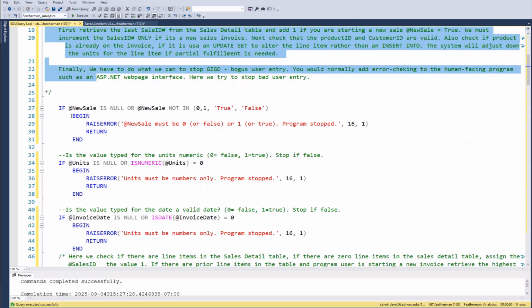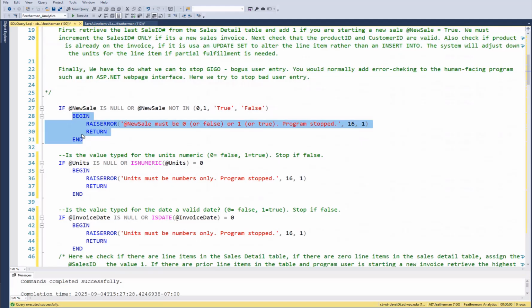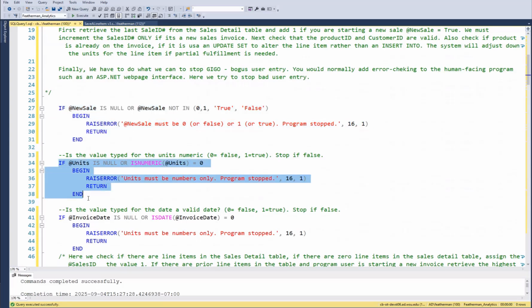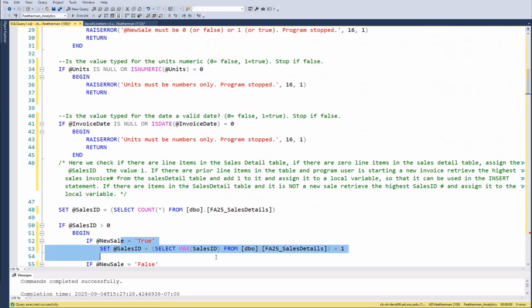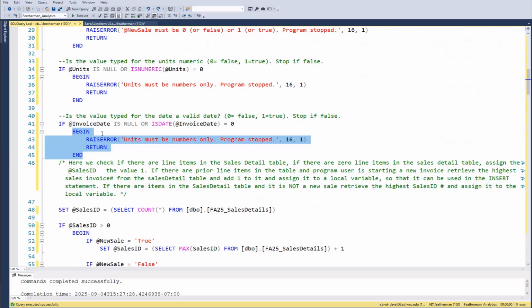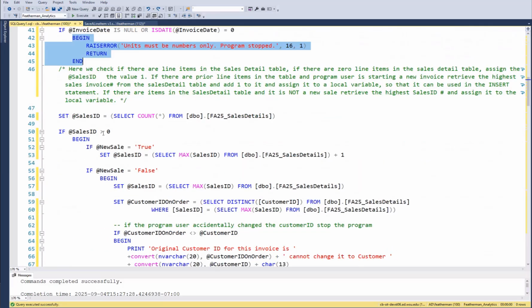And then you may have individual sections of begin end. So you have an if statement and then a begin end. If statement, begin end. If statement, begin end. If you forget one of your ends, it's going to throw some errors someplace else and you're not going to understand it. So indenting is your friend. How many times should I say that? Times 100. Begin, end, and all of these are attempts at error checking.